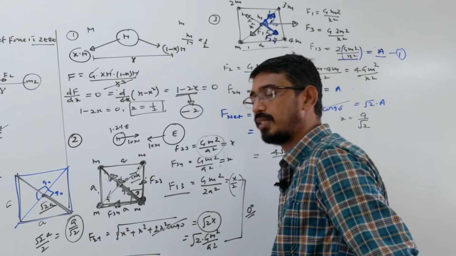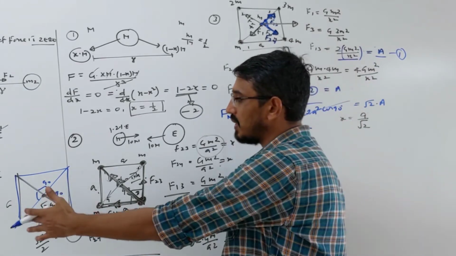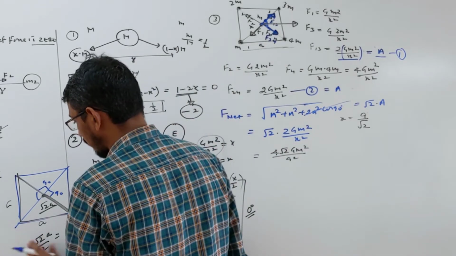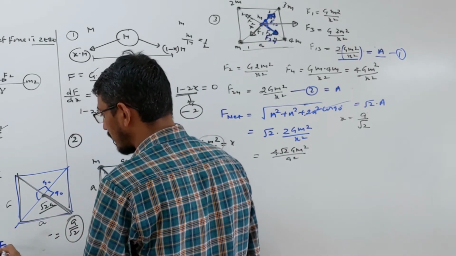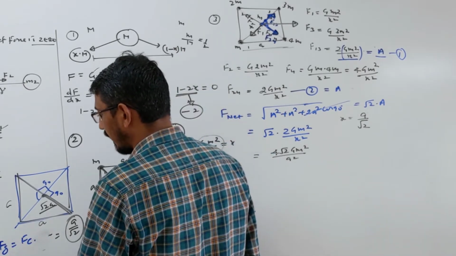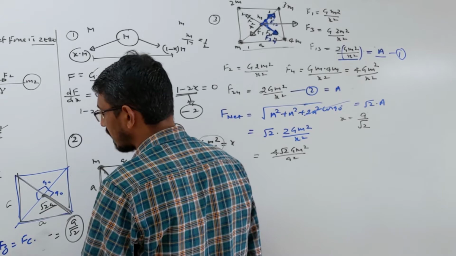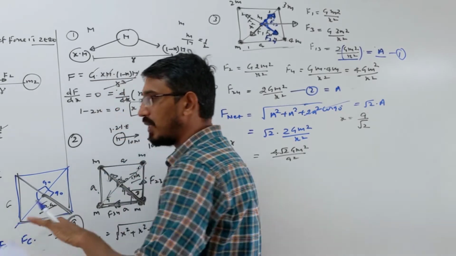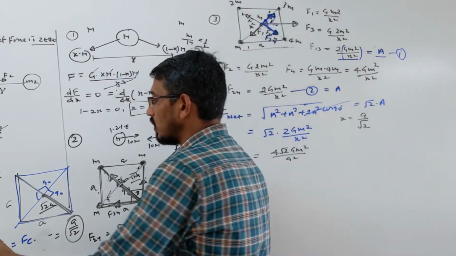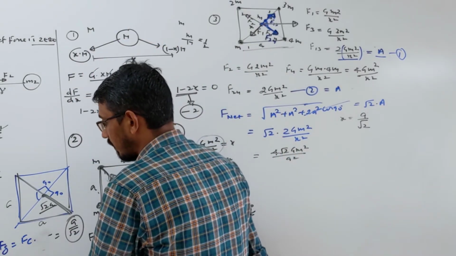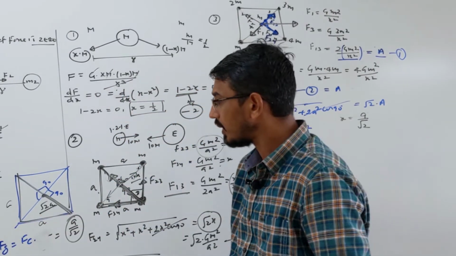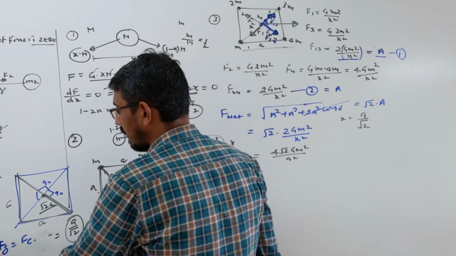Here two forces are acting: one gravitational, and since they are moving in a circle, centripetal force. Under equilibrium, the gravitational force should be equal to the centripetal force. The gravitational force is G m1 m2, that is G m m, over the distance between the two masses. Since they are moving in a circle, they should always be diametrically opposite, so the distance becomes r plus r, that is 2r, and 4r square. That is the gravitational force.